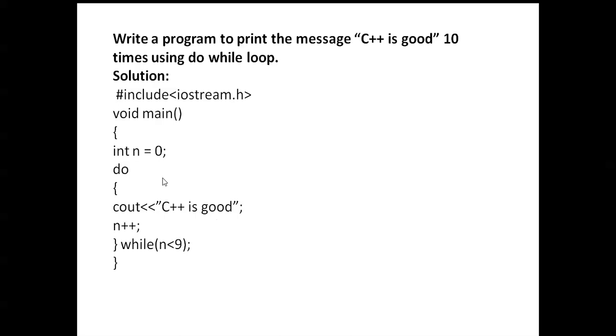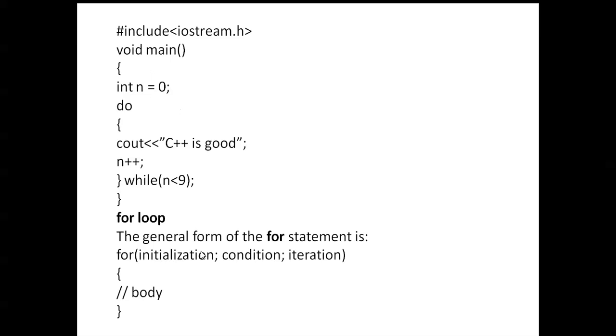Again it executes. How many times is it executed here? 9 times it is executed and then n is incremented to 9. 9 less than 9, condition false, comes out of that loop. Okay, here again you can see another program.